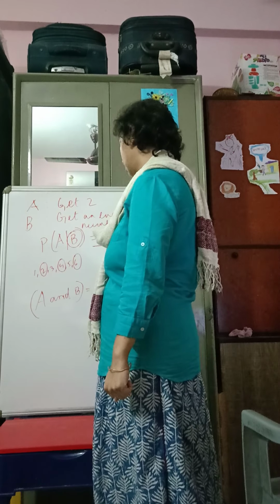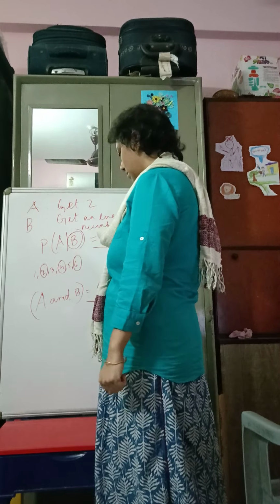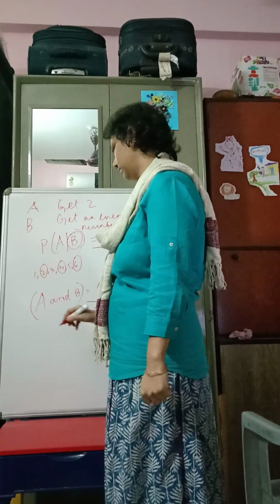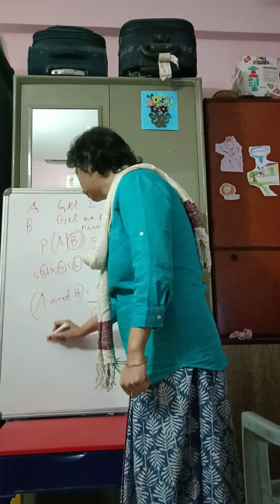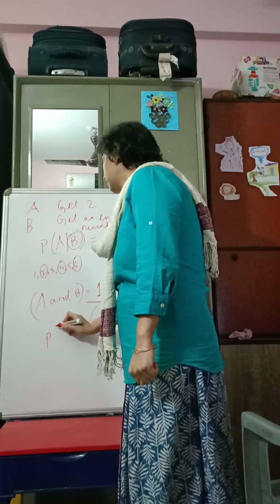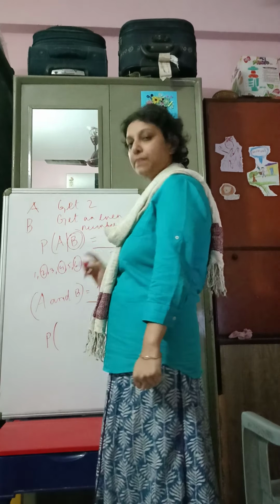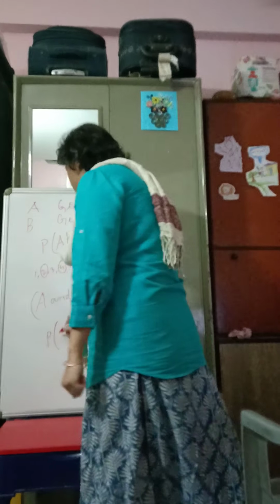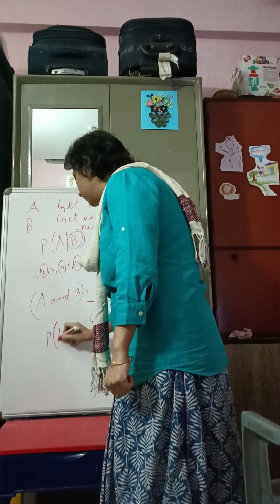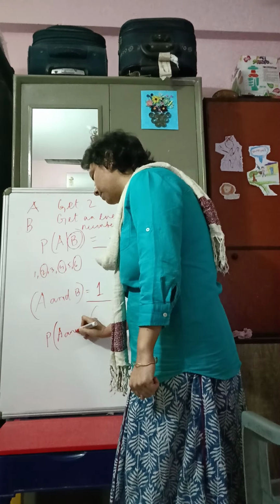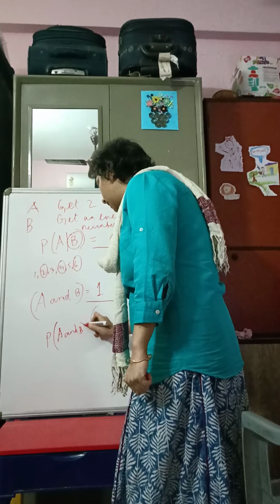That's 1 by 6. So we had this multiplication rule, which we dealt with in class a lot.